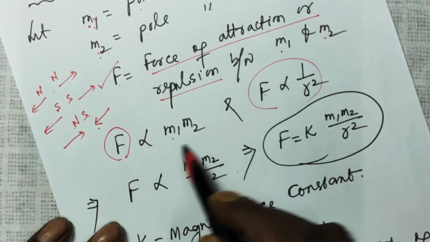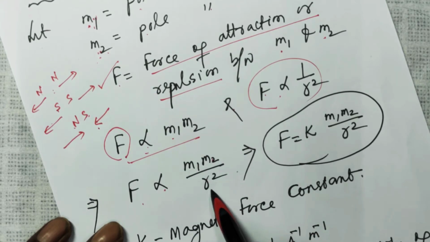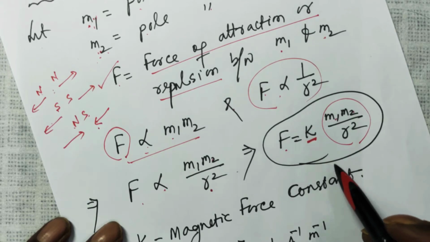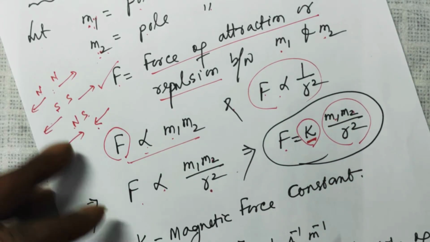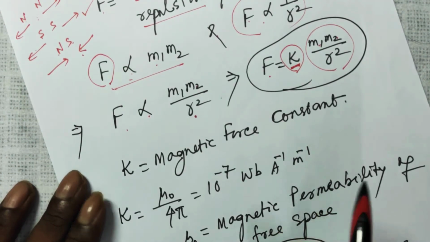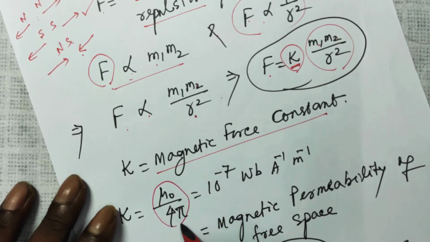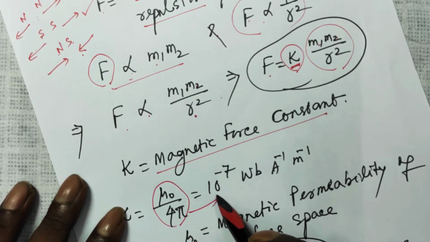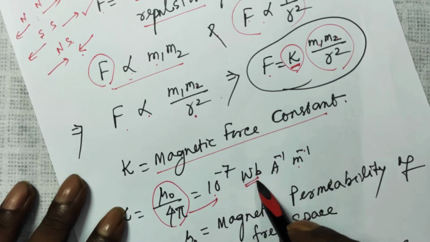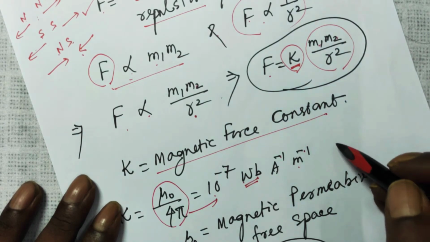Now, from these two, F is proportional to M1 M2 over R square, so F is equal to some constant K times M1 M2 over R square. All constants, as I have told you before in physics, are found out experimentally. So your K is your magnetic force constant. Its value is equal to mu naught by 4 pi and its numerical value is 10 to the power minus 7 Weber ampere inverse meter inverse. Weber, I have told you, is the unit of flux. So this is just similar to your Coulomb's law.